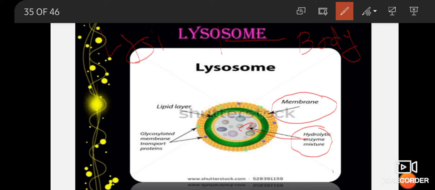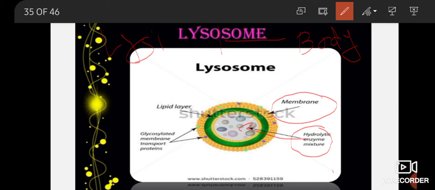Or if sometimes pathogens attack the cell, if they enter through the plasma membrane inside the cell, the digestive juices of the lysosome kill those pathogens and protect the cell. So in short, we can say that lysosomes are called the waste disposal system of the cell. लाइसोसोम क्या है? हमारे सेल का वेस्ट डिस्पोजल सिस्टम है. जिस तरीके से हम हमारे जो भी हाउस होल्ड वेस्ट होता है उसे बिन में इकट्ठा करते हैं.